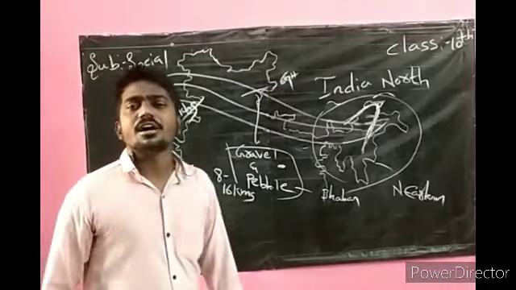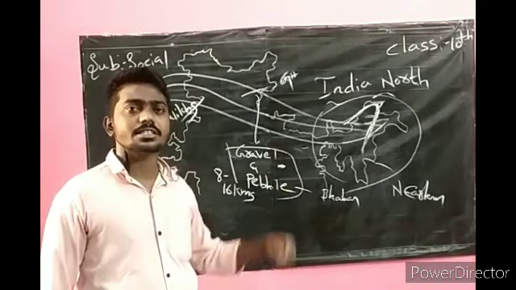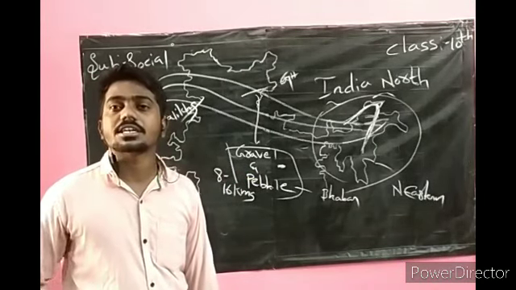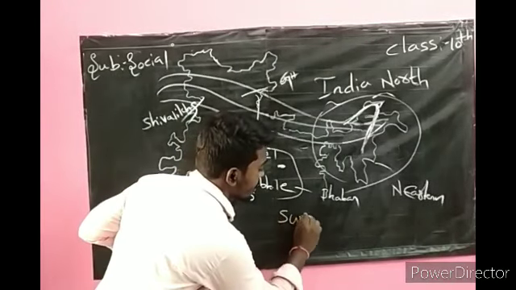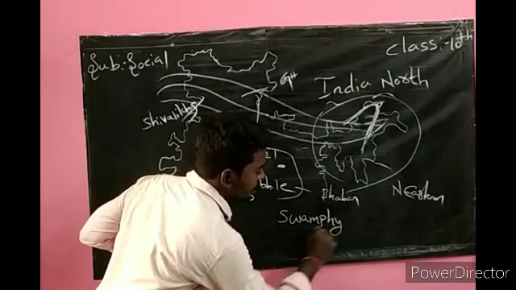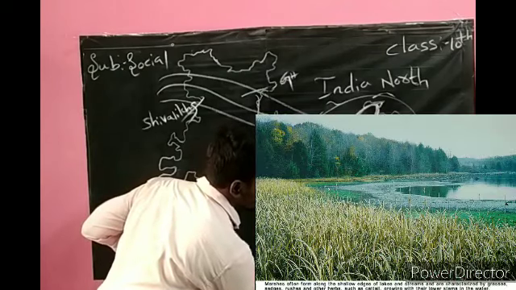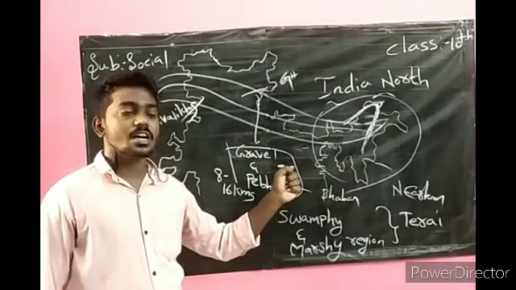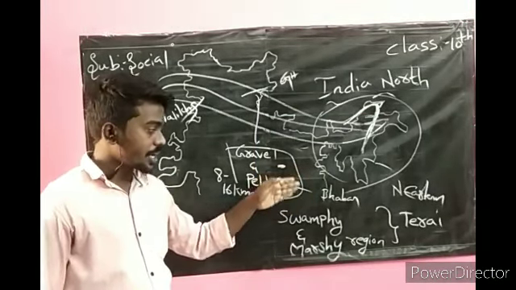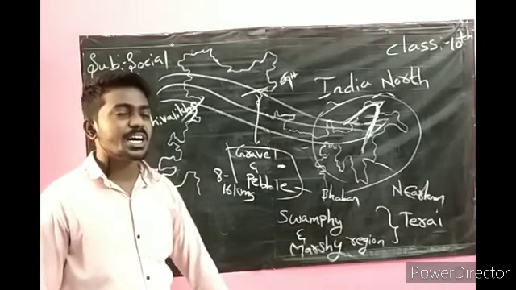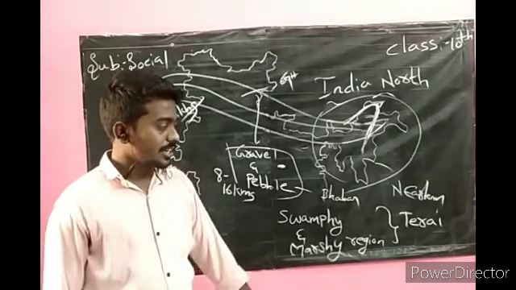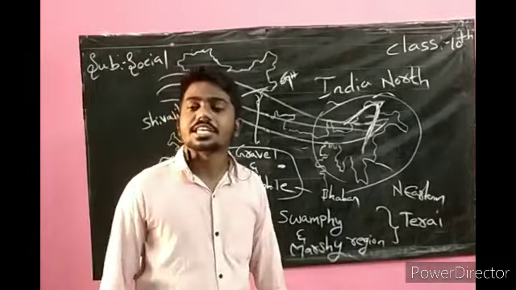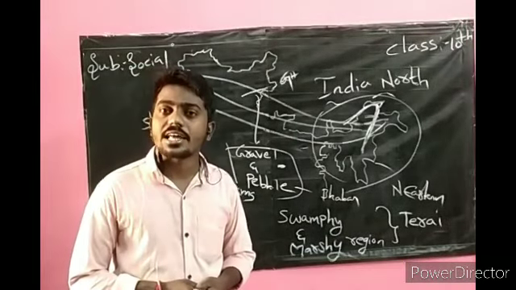And small rivers and streams which are flowing under the gravel and pebble reappear and form a swampy and marshy region. The rivers and streams which flow underground in the Babar and reappear form the swampy and marshy region. That feature is called Terai. This region has a thick forest and a variety of wildlife.